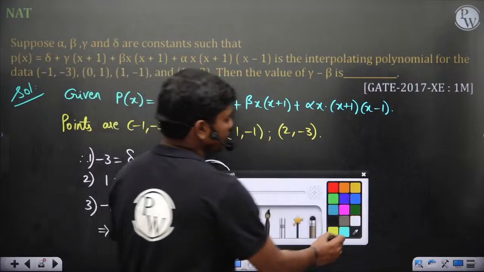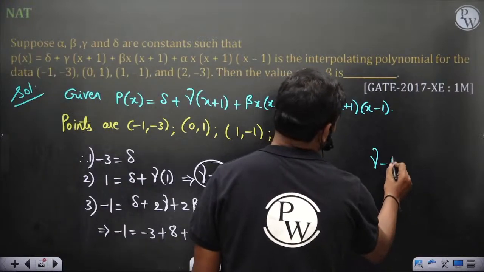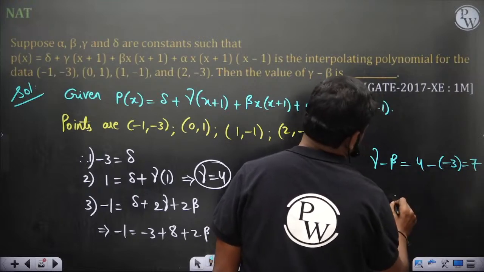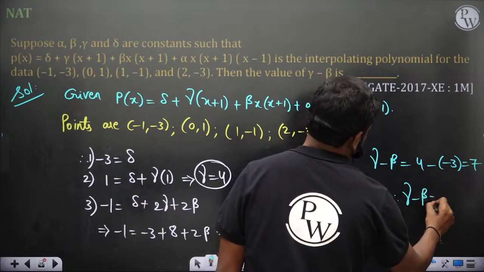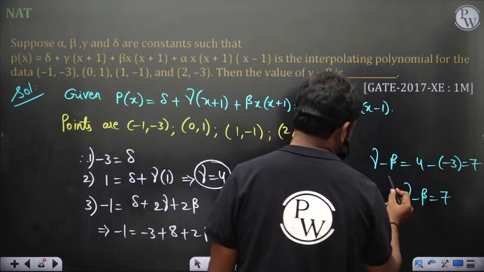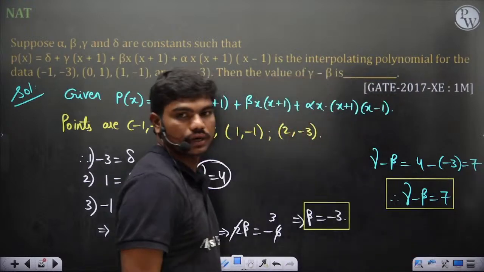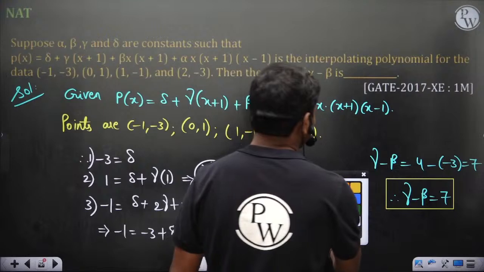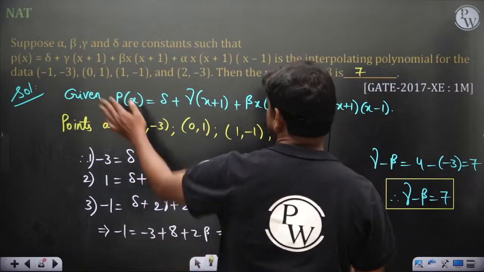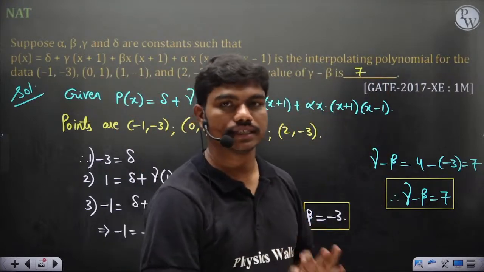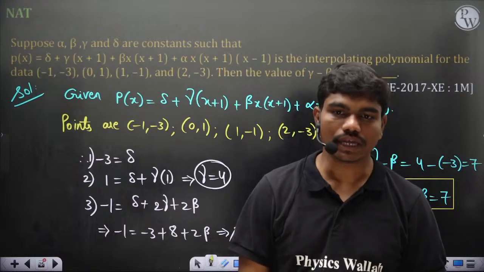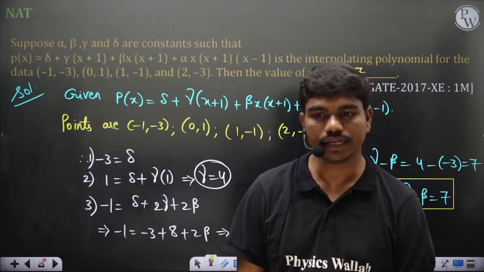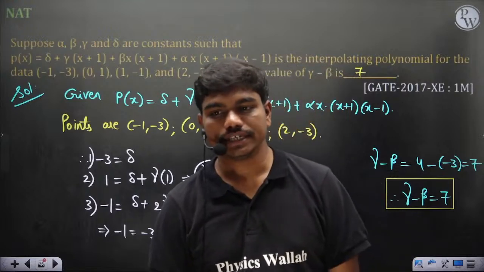So now you want gamma minus beta. That's all. Okay, so 7 is the answer. You see, in interpolation, very simple questions turn up. In fact, the same kind of question has also come in GATE 2023. Okay, so that's why in XE PYQs I'm solving only those questions which come up very frequently, at least, so that you would get a better idea.